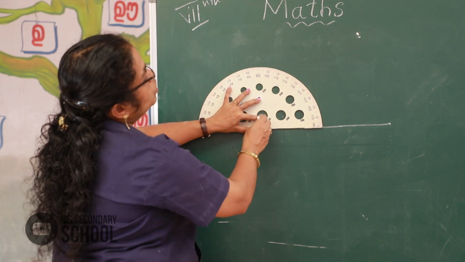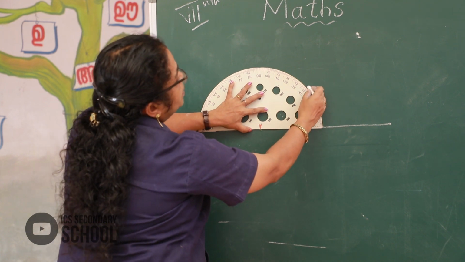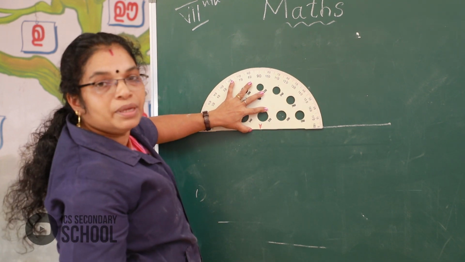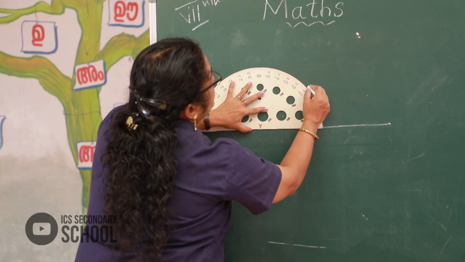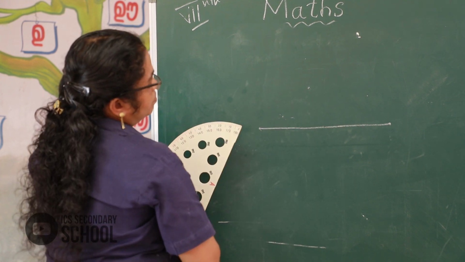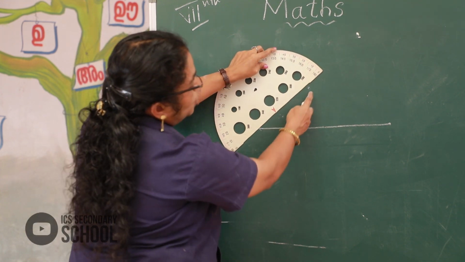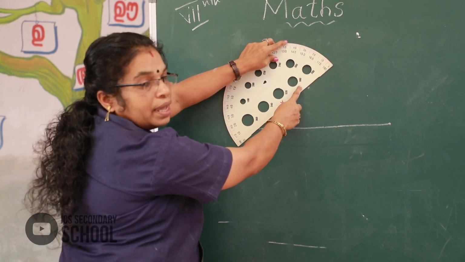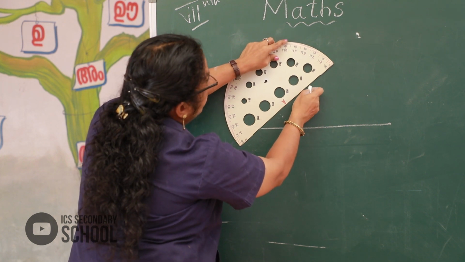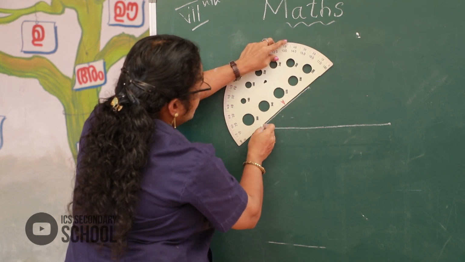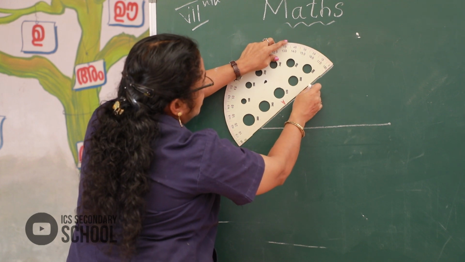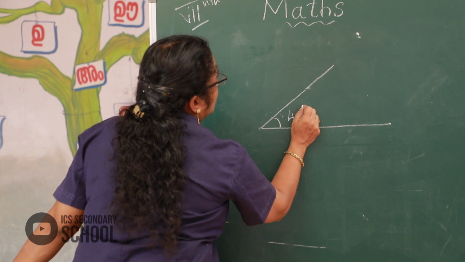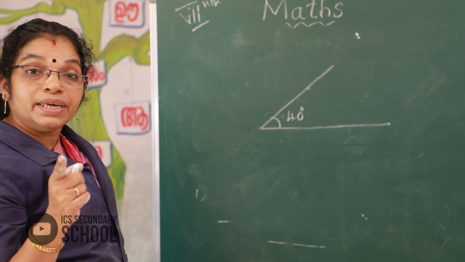Then we find 40 degree here, pointed. How much? 40 degree. Then draw and join this. Here point 40 degree, okay, then we join it.